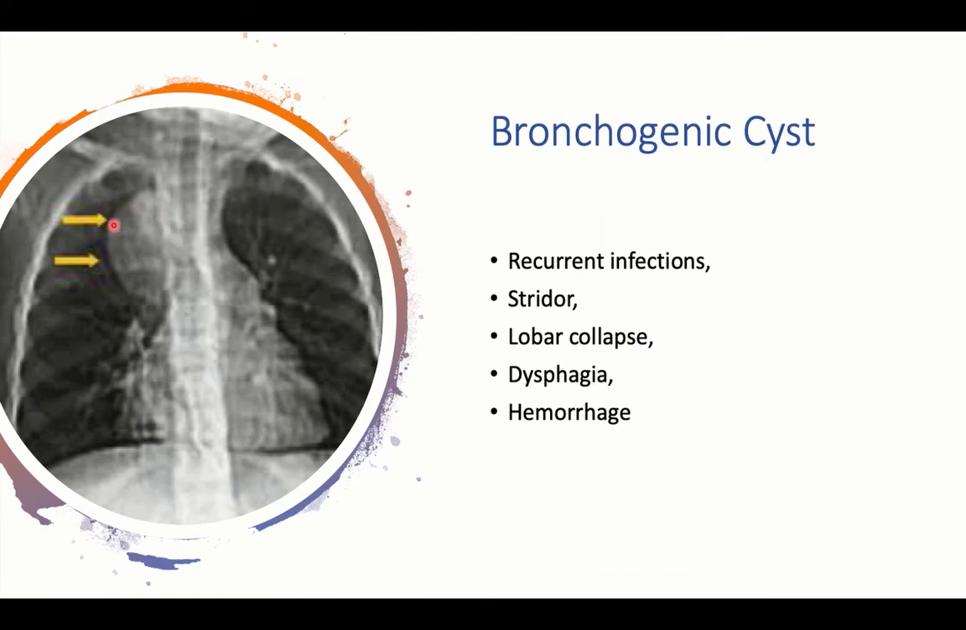Bronchogenic cyst is another congenital anomaly of the lungs that can be complicated by recurrent infections, stridor if compressing the airway, lobar collapse if compressing the adjacent lung tissue, dysphagia if compressing the esophagus, and hemorrhage into the cyst. There is a question about the most common complication of a bronchogenic cyst. It would be the recurrent infections.